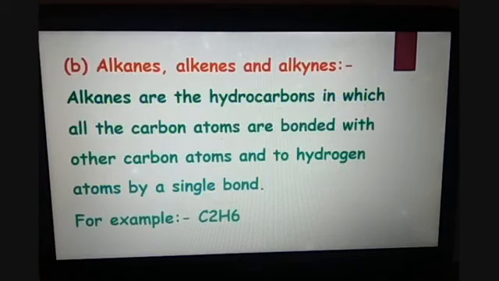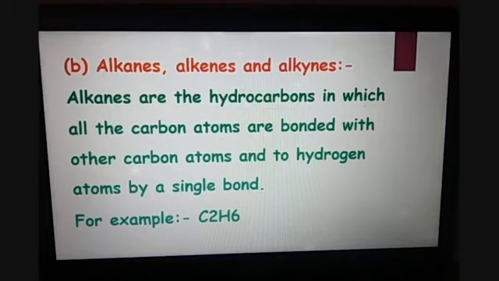B part is we have to explain alkanes, alkenes and alkynes. So alkanes, alkenes and alkynes are hydrocarbons. Alkanes are the saturated hydrocarbons in which all the carbon atoms are bonded with other carbon atoms and hydrogen by a single bond.